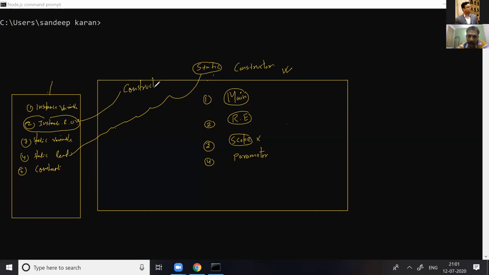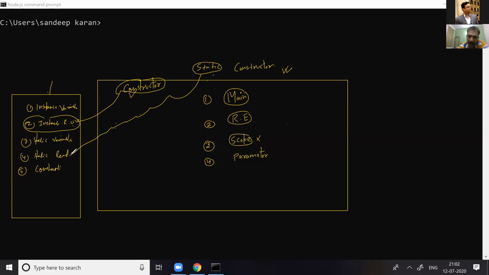So if you ask me the major difference between the constructor and a static constructor, there are a lot of differences, but the major one: the instance read-only variable can only be initialized by the constructor, and a static read-only variable can only be initialized by the static constructor.